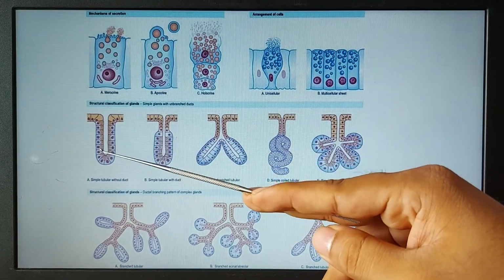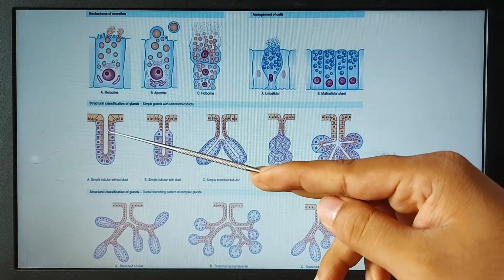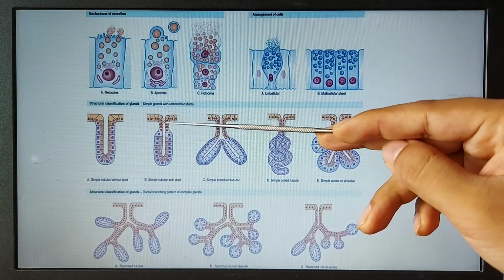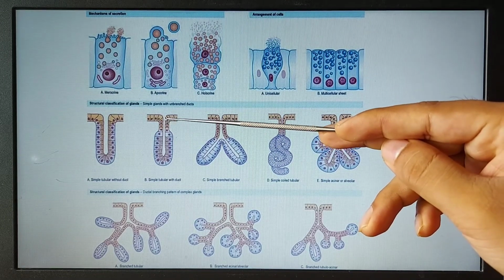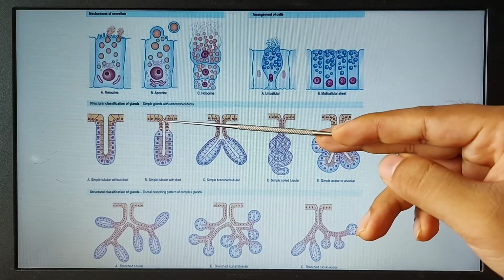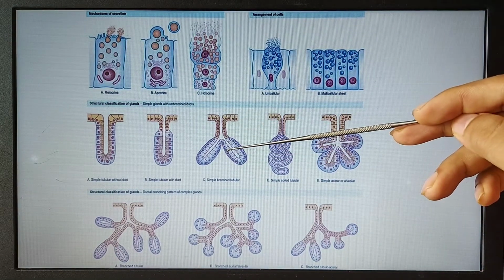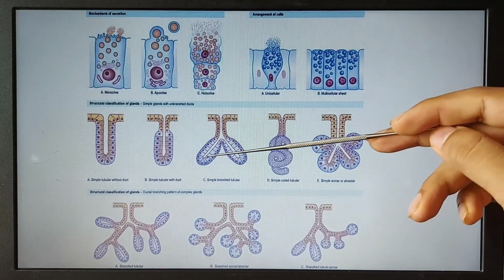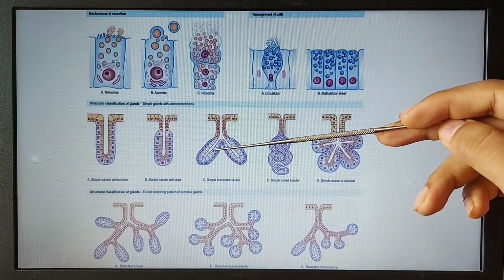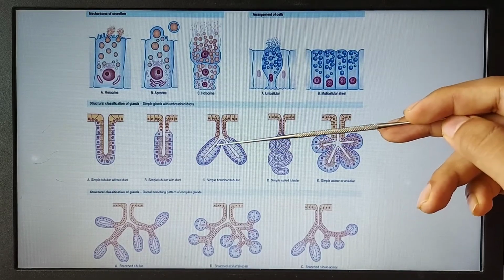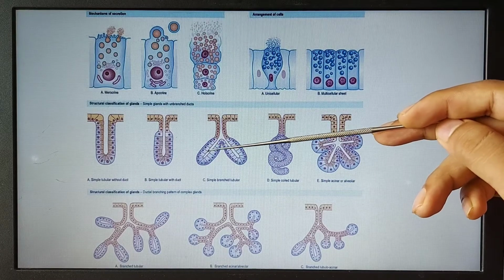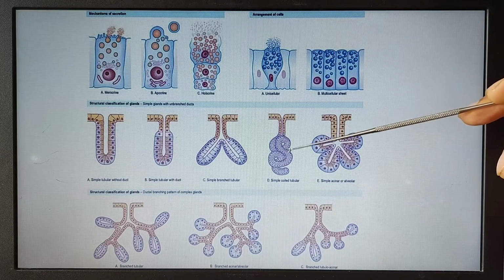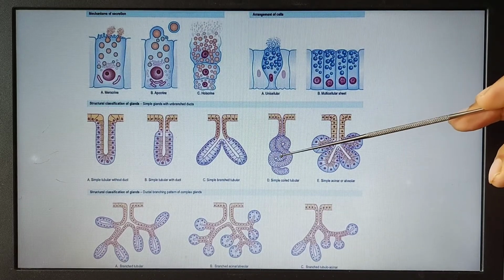The difference between this tubule and this tubule is that in the neck area, there is a narrow area where there are cells, but these cells have no secretory properties. This is tubular with duct, and this is another tubular. Here the tubular structure gets branched. Here are two tubular areas, all the cells in here and there can secrete the macromolecules, and there is a common duct. And there is another form of the tubular gland, that is coiled.